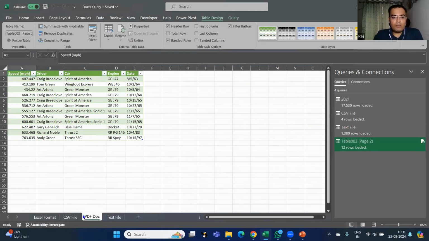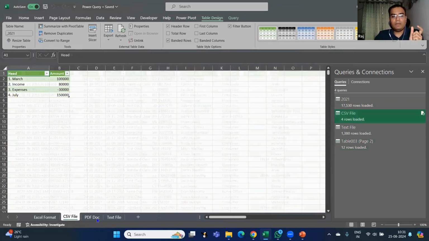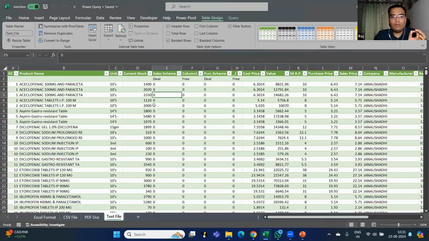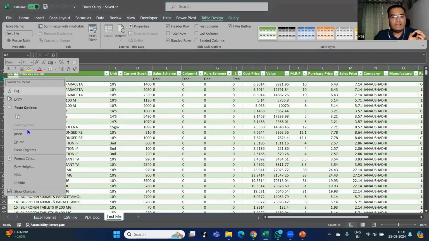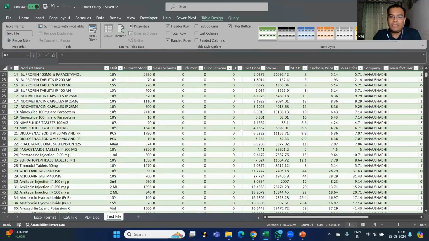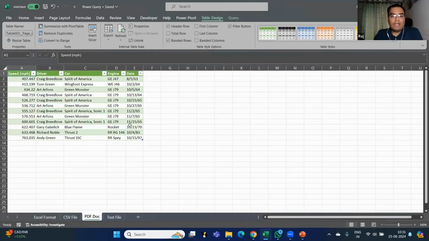Clear? So till now we have seen how to get the data from Excel, CSV, PDF document, and text file. This makes our life simpler. You don't have to do a lot of formatting. And now when the data is in Excel, if you know Excel, you can just slice and dice. If you want to delete some rows, you can delete those rows. You can do all the editing part. You can create various kinds of visuals with the help of this data.